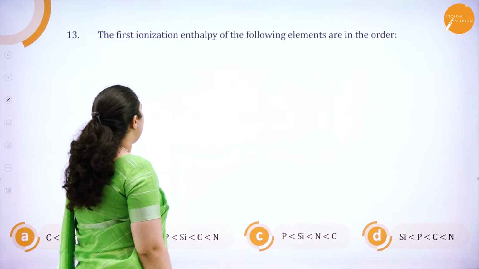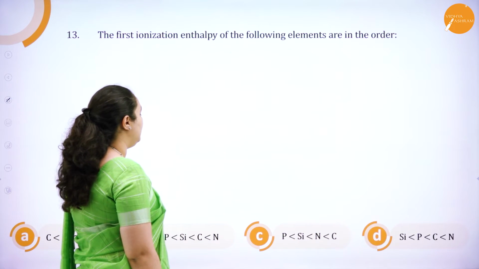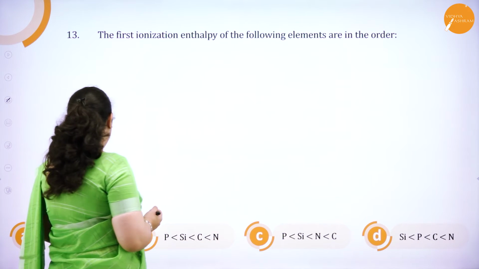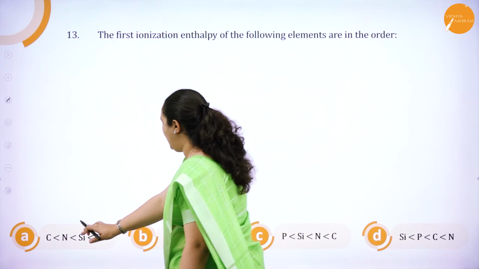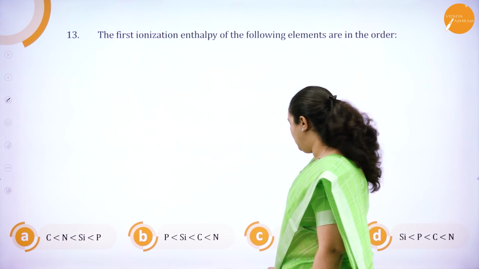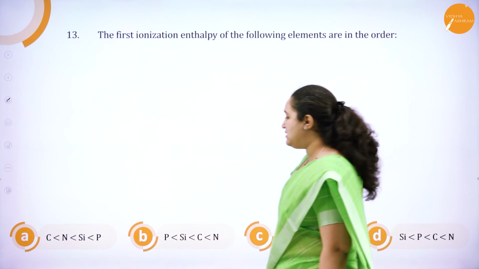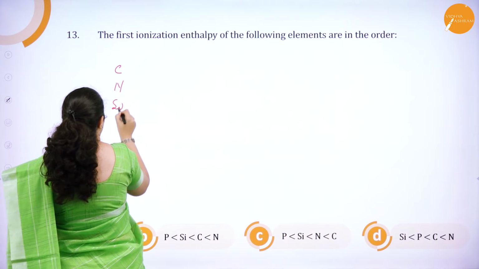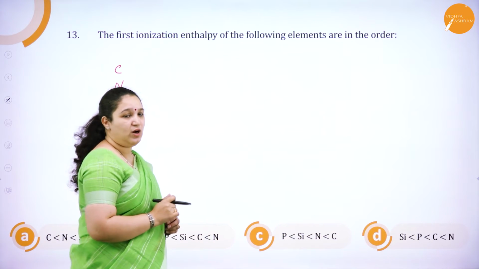Next one, the first ionization enthalpy of the following elements are in the order. So we'll see what are the elements given in the options here. We have carbon, nitrogen, silicon, phosphorus. The same 4 elements are there in options B, C as well as D. So how are they placed in our periodic table?